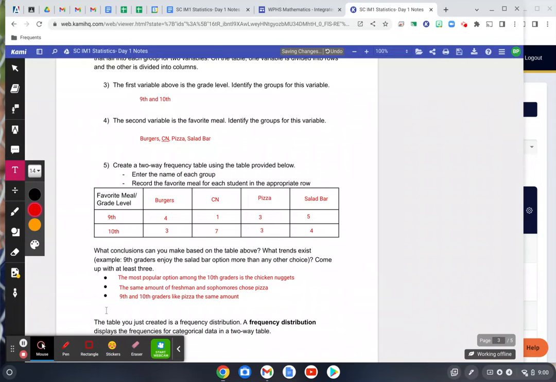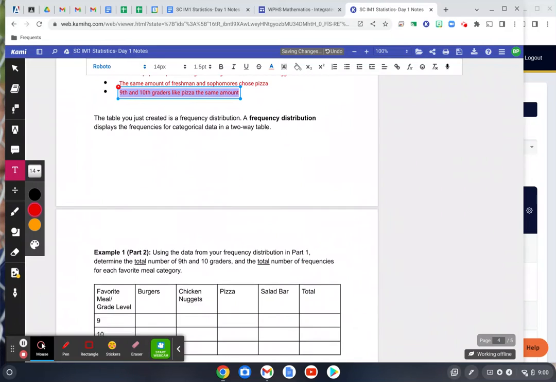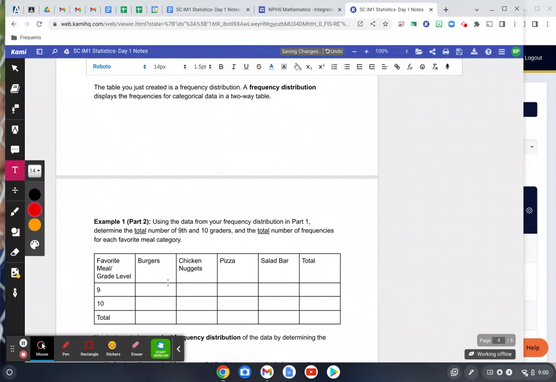And then someone in class made the comment, 9th and 10th graders like pizza the same amount. And when I told them that this is incorrect, the entire class was like, what are you talking about? I told them that actually this is incorrect. That's actually incorrect.